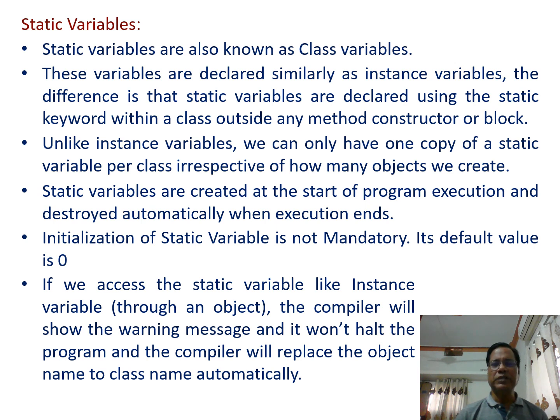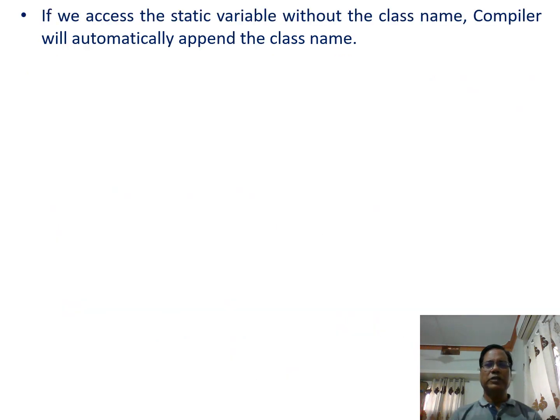If we access the static variable like an instance variable through an object, the compiler will show a warning message and it won't halt the program, and the compiler will replace the object name with the class name automatically. If we access the static variable without the class name, the compiler will automatically append the class name.